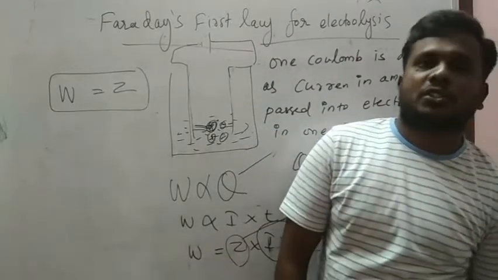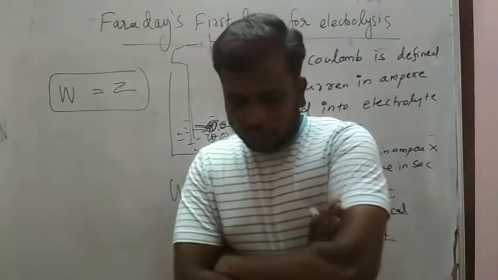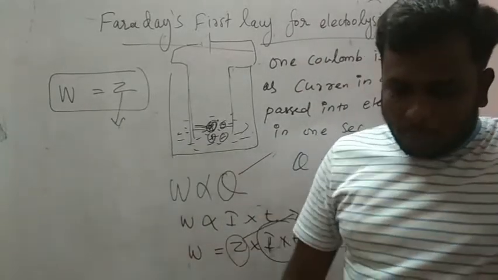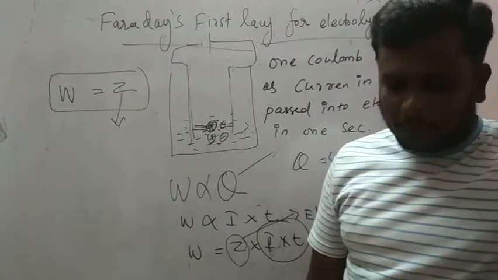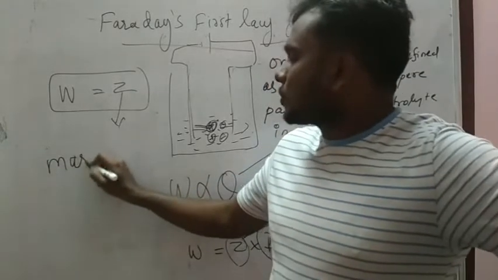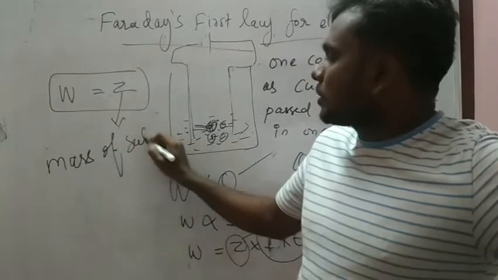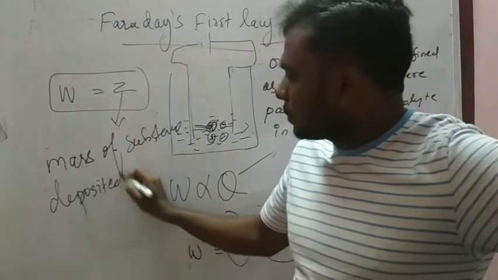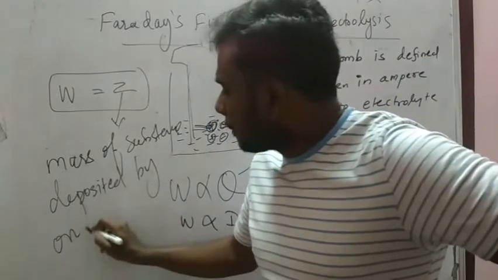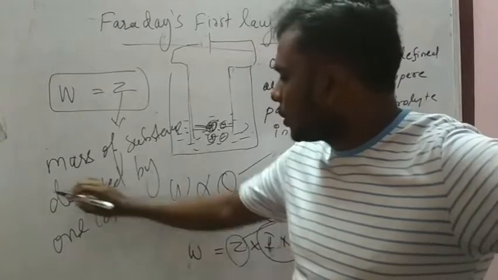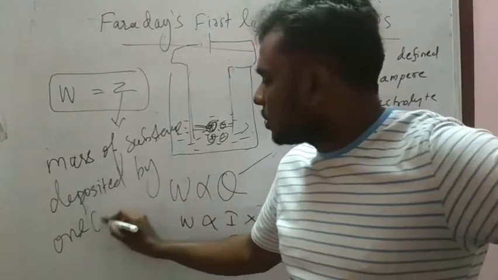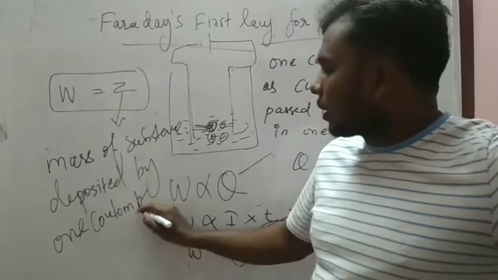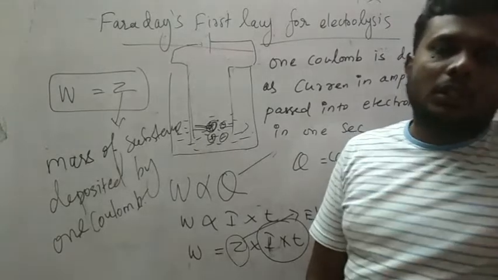Electrochemical equivalent is defined as the mass of the substance deposited by 1 coulomb. Guys, please note it, it's very important.